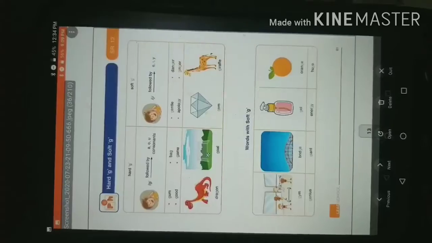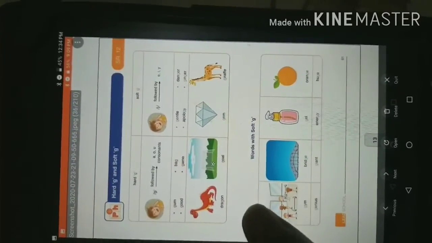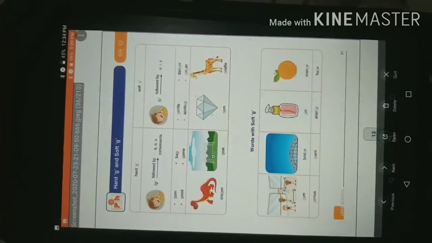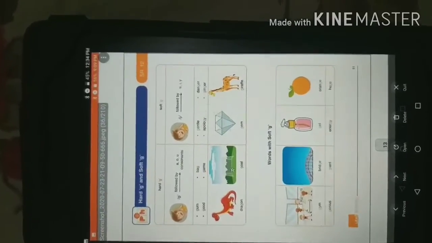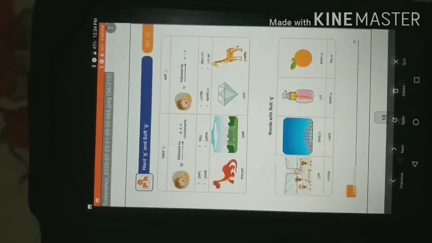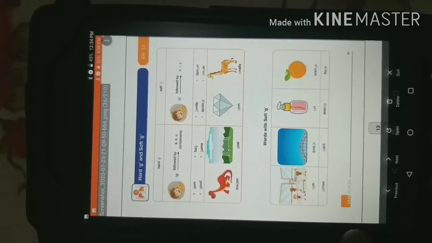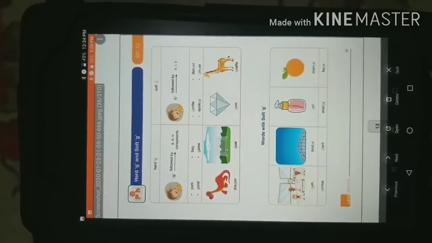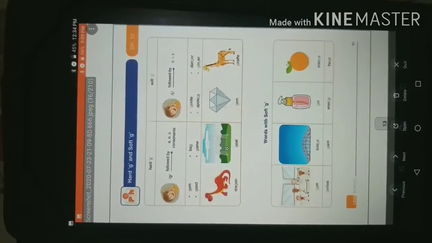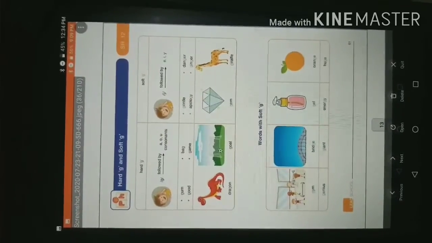Here you can also see there are a few images. It shows dragon. In the word dragon, the G is read as G. How is it read? G. And in the second picture, there is goal. Again we are reading the G as G.